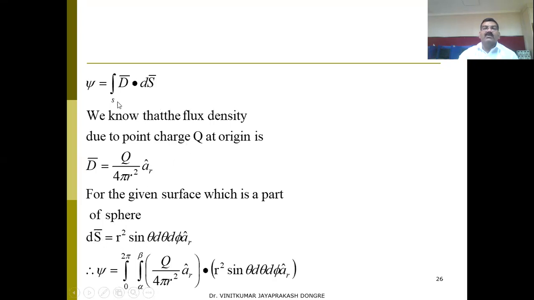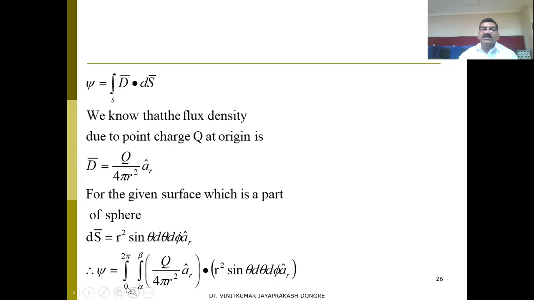So what formula do we have? We have psi equals the surface integral of D dot dS. We can put a limit, as we did. D is Q upon 4 pi epsilon 0 r square aR. This is the formula for D. And for dS, we have the spherical coordinate system, so r square sine theta d theta d phi aR. So we can take a double integration.